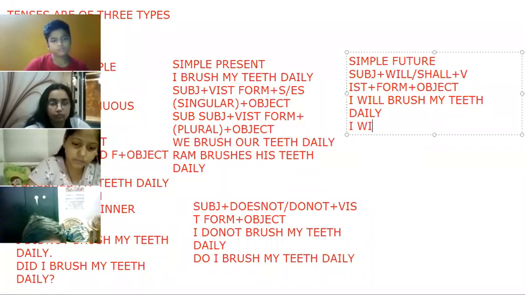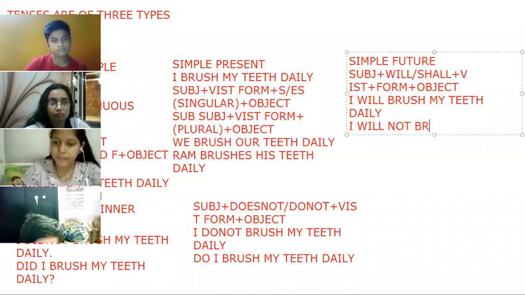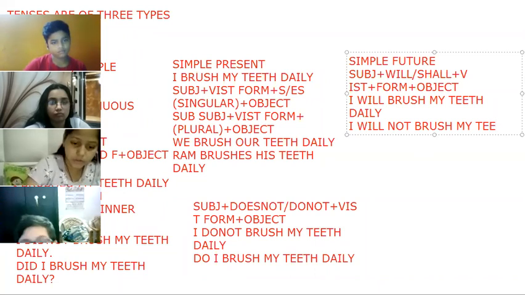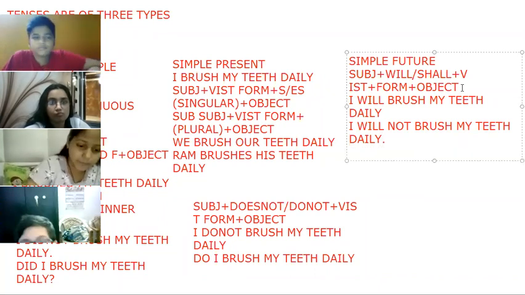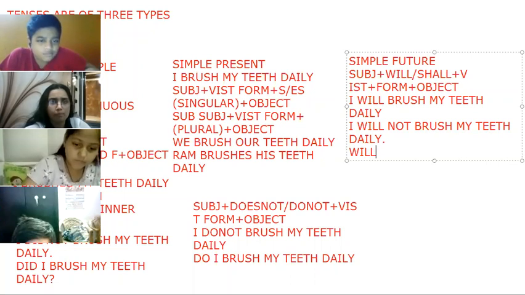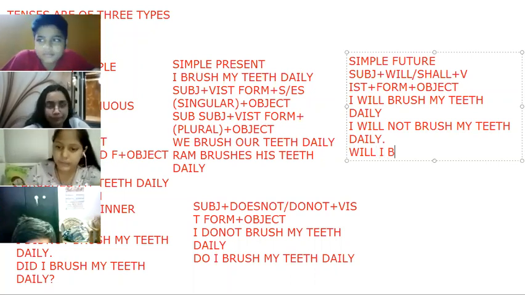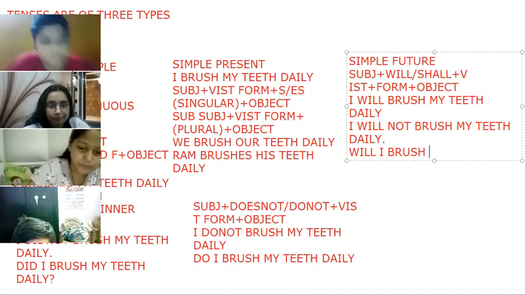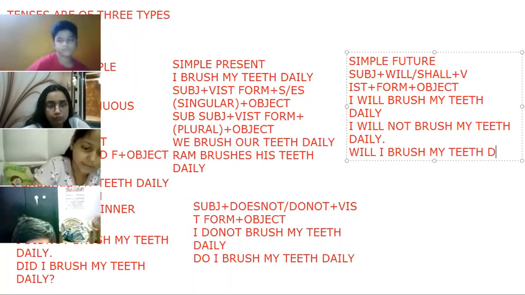I will not, or I won't, brush my teeth daily. Then in interrogative, the auxiliary verb will come in the beginning: Will I brush my teeth daily?